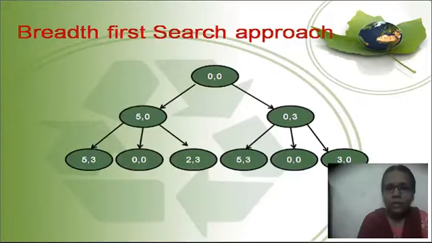Let me give a brief explanation on breadth first search. Breadth first search means we have the parent node, and the parent node has two children, that is the left child and right child, suppose let us take. The parent node will first evaluate the left child and then go and evaluate the right child. Likewise, the children of the left node will be evaluated first, and then the children of the right node will be evaluated second. This is the concept of a breadth first search.